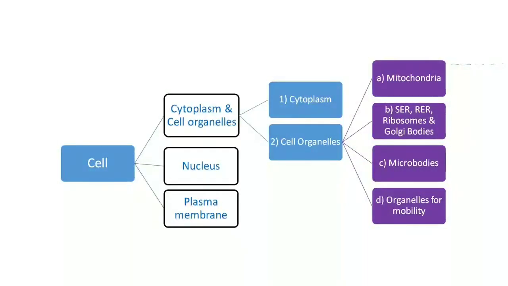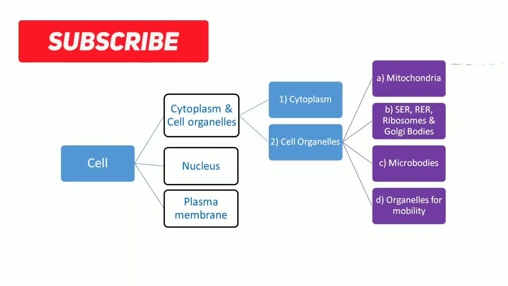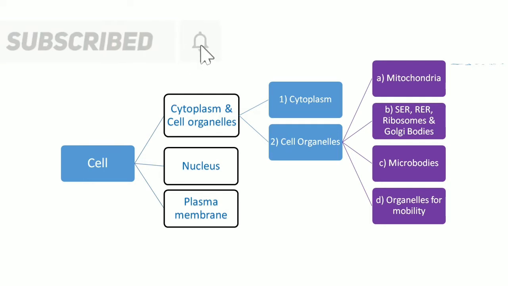I have classified the parts of the cell according to their functions for the convenience of our study. Basically, cell organelles and cytoplasm. The second part is the nucleus, and the third one is the plasma membrane. Here each organelle does its specified function, so I have classified only according to their function.